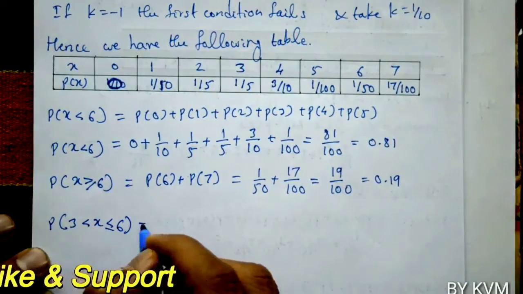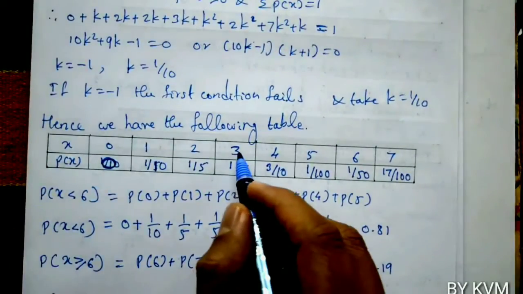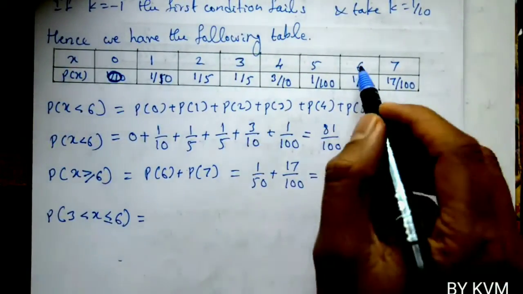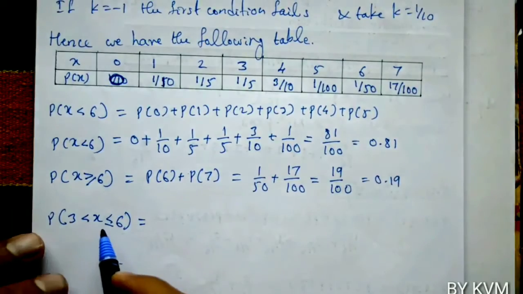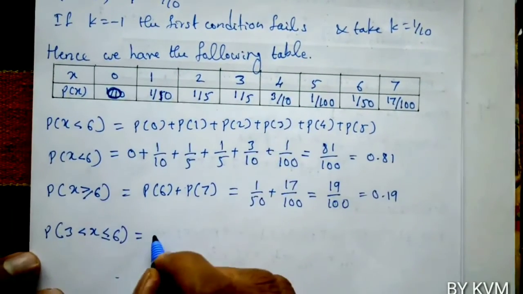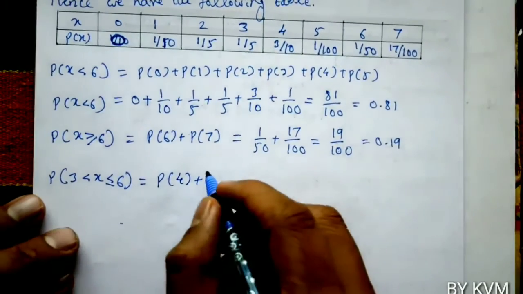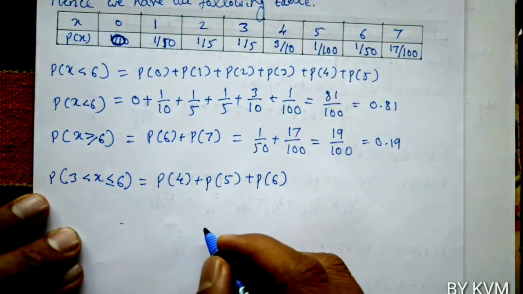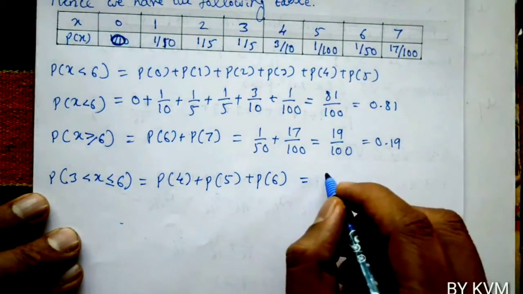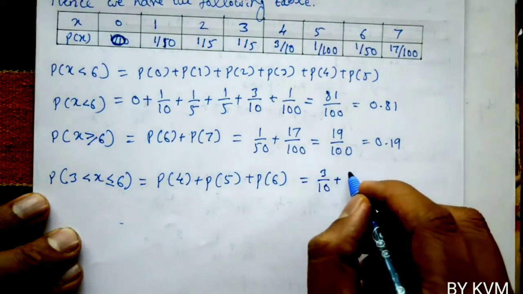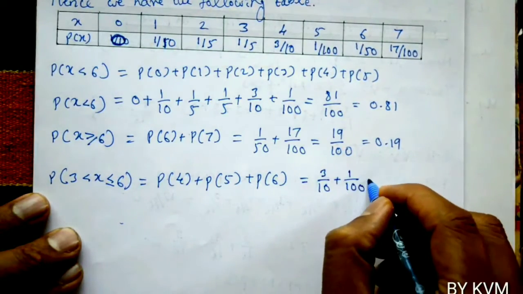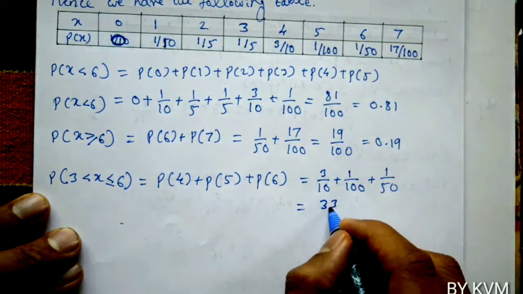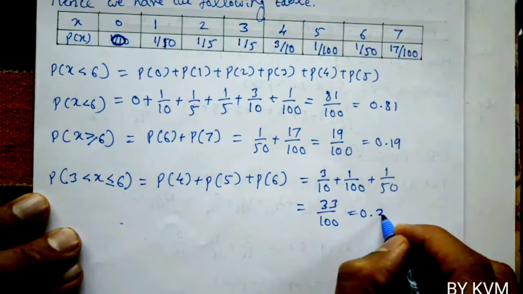Third case, P of 3 less than x less than or equal to 6. Sorry, x is greater than 3, but less than or equal to 6. So, you have to take P of 4 plus P of 5 plus P of 6. Do not consider P of 3 because x is strictly greater than 3. Now, P of 4 is 3 by 10, P of 5 is 1 by 100, P of 6 is 1 by 50. So, take LCM or use the calculator to add, we get 33 by 100, which is equal to 0.33.